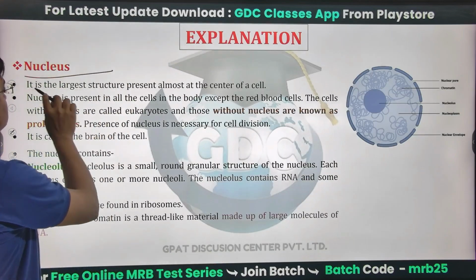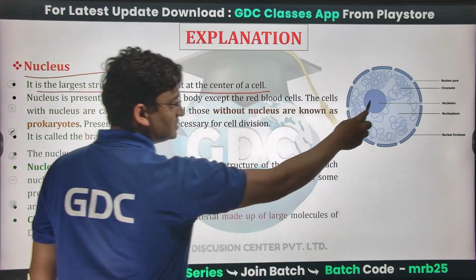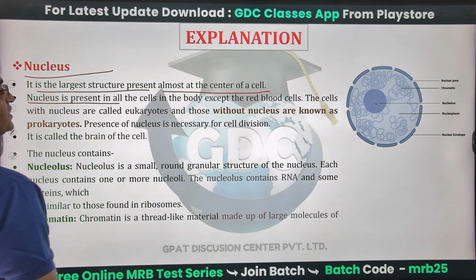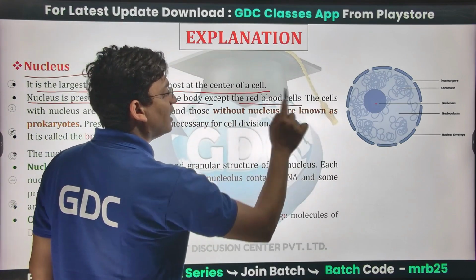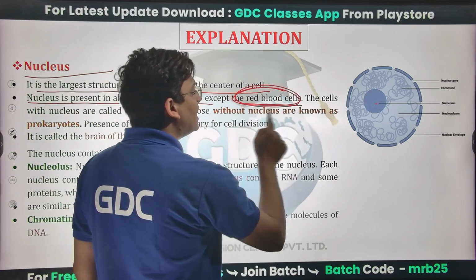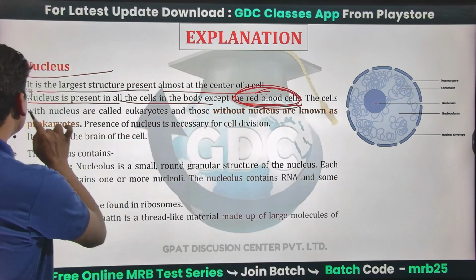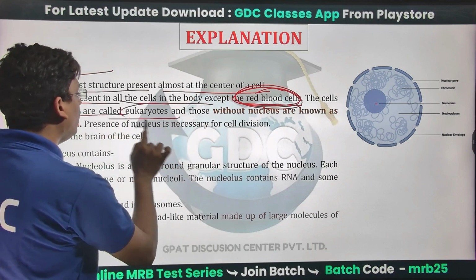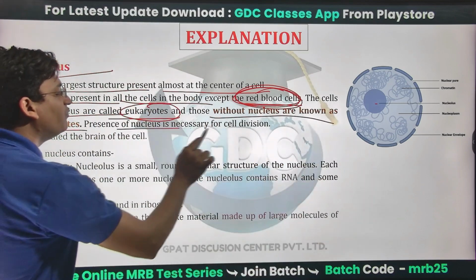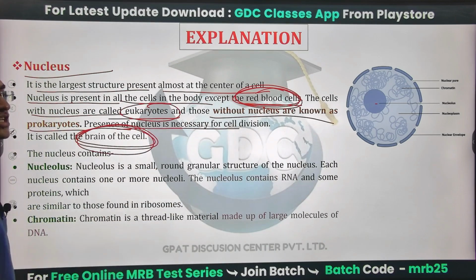The nucleus is the largest structure present almost at the center of the cell. See the vastness of this organelle. The nucleus is present in all cells in the body except the RBCs. One of the most important questions: RBCs do not have a nucleus. The cells with a nucleus are called eukaryotes, and those without a nucleus are known as prokaryotes. The presence of a nucleus is necessary for cell division.